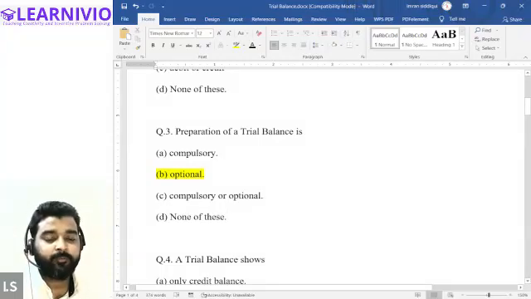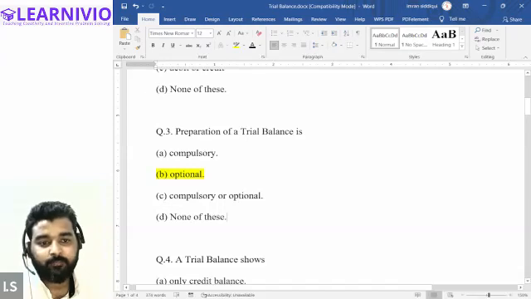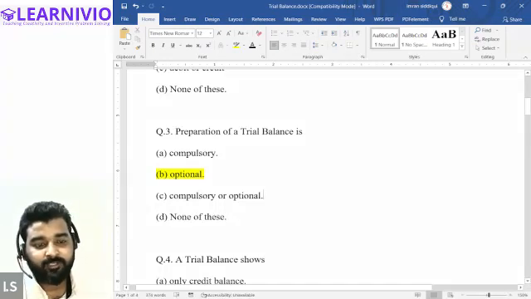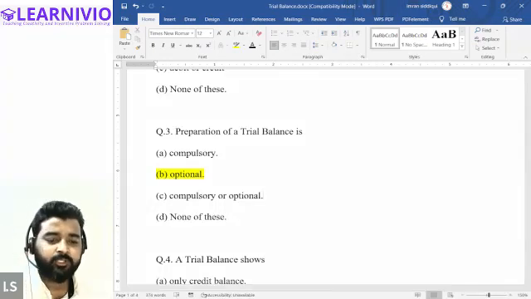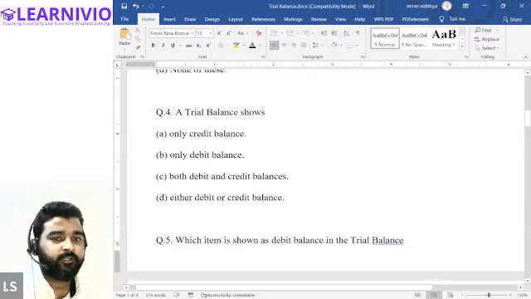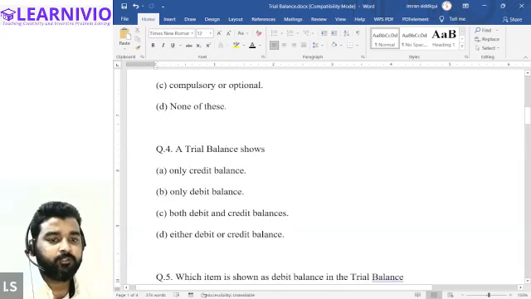If they require to check the arithmetical accuracy, they will prepare the trial balance. Because it is optional, it can be prepared at any point of time, at the beginning, the middle, or the end of the year, whenever the firm needs to check the arithmetical accuracy of the ledger.